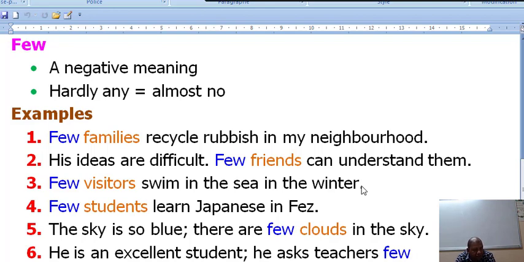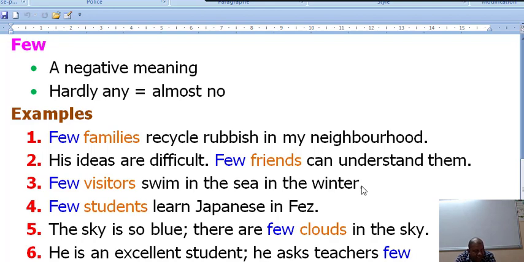The first example: few families recycle rubbish in my neighborhood. It means here almost no family, or hardly any family. That's why here it has a negative meaning concerning the number.